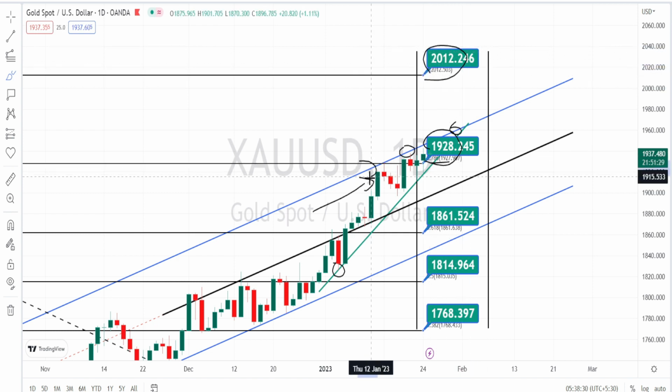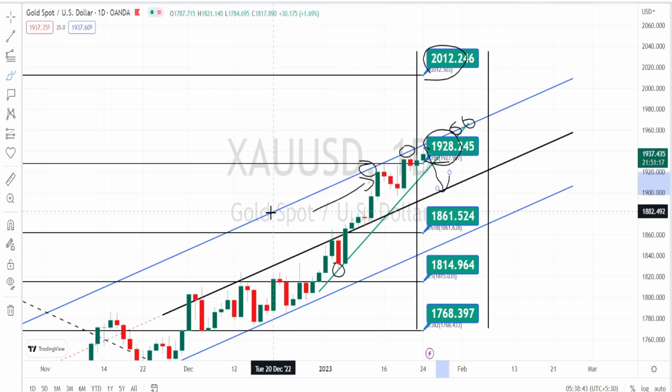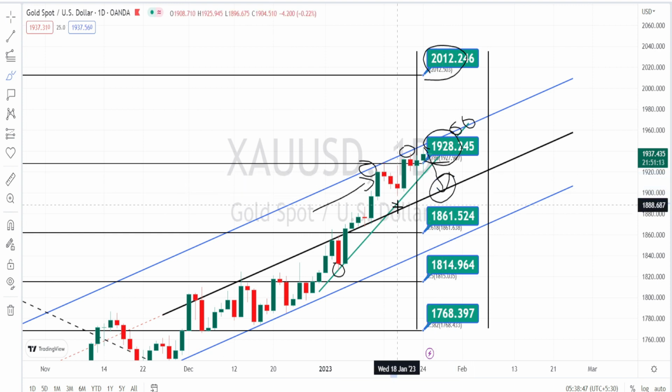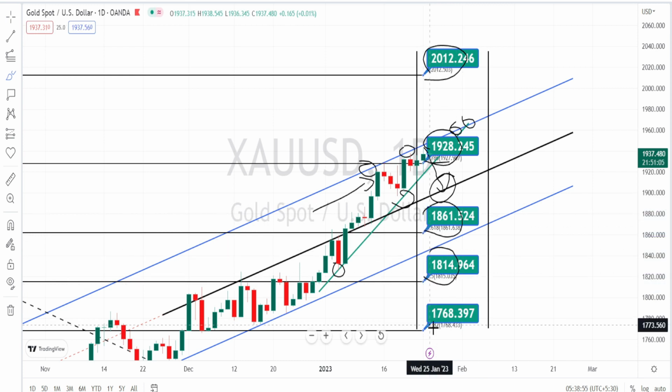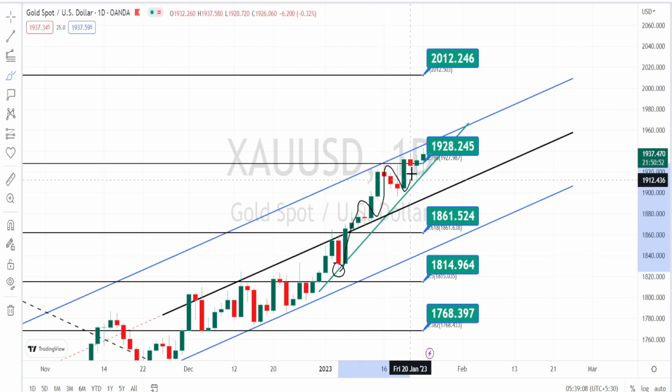And if the price action fails to break this resistance line, we can expect the bearish side trend reversal to start, and the next level of support is going to be the midline of this bullish channel pattern. And once the price action breaks this midline, the next levels of support are going to be around 1861, 1814, 1768. And for now, the current trend of the price action is still a bullish trend in the daily time frame.